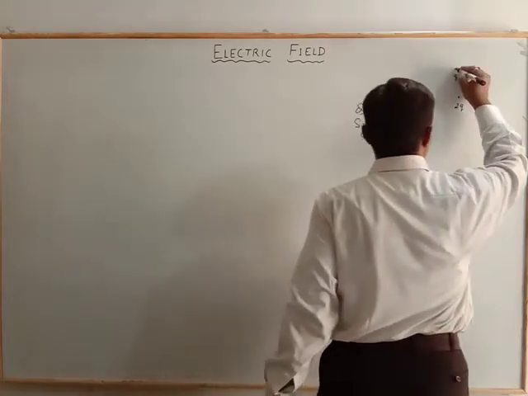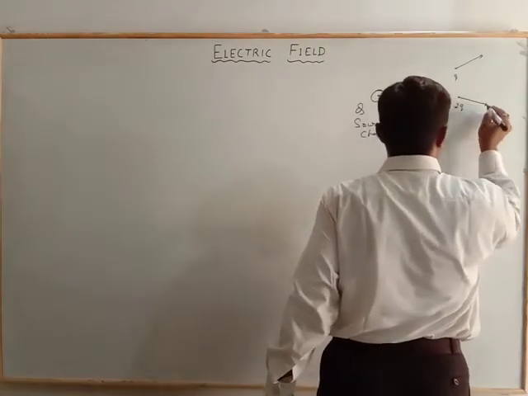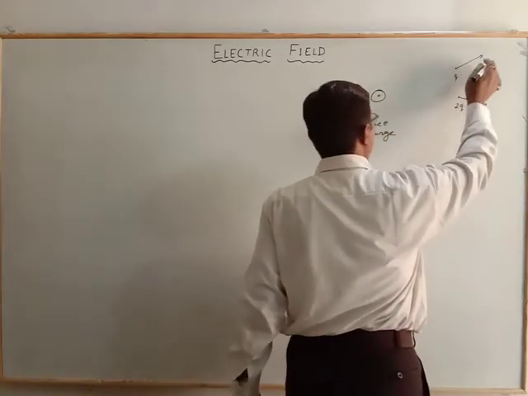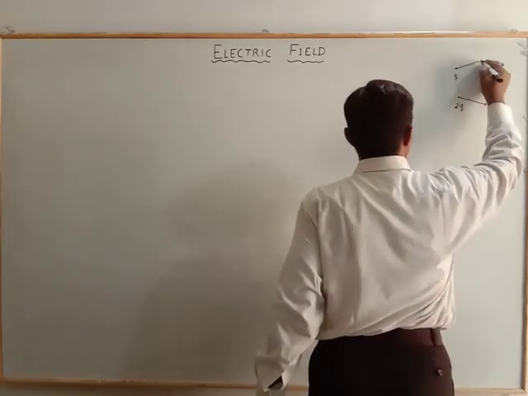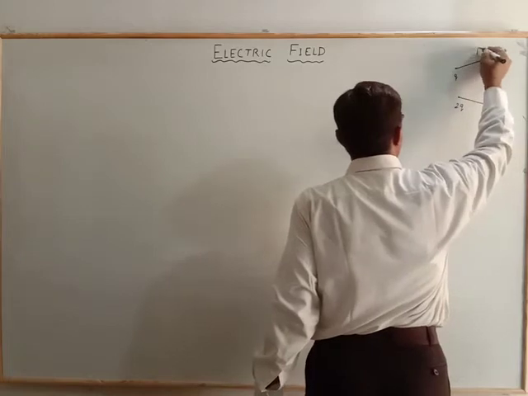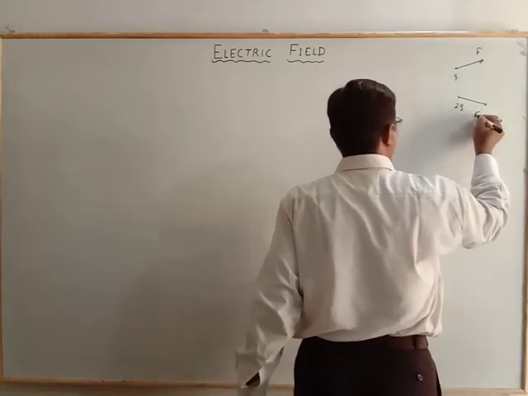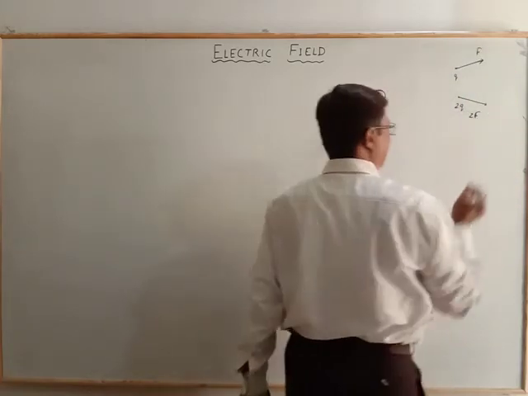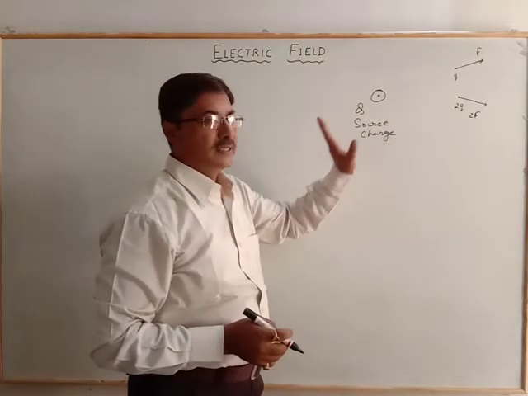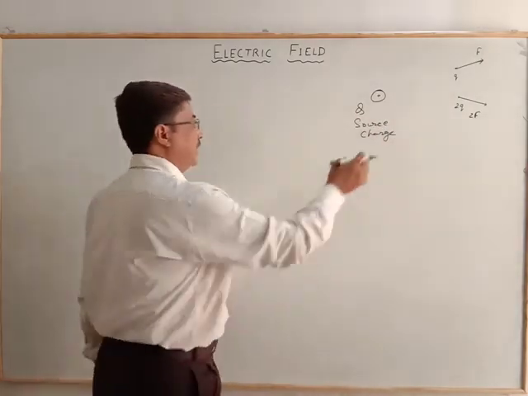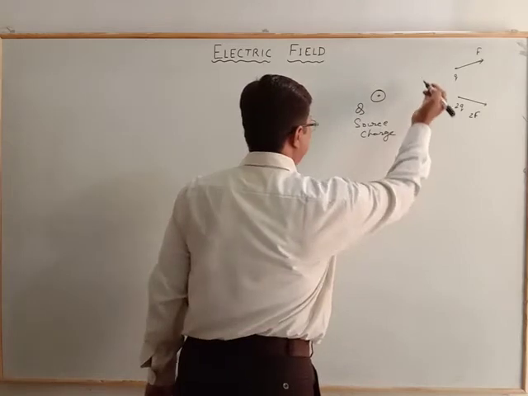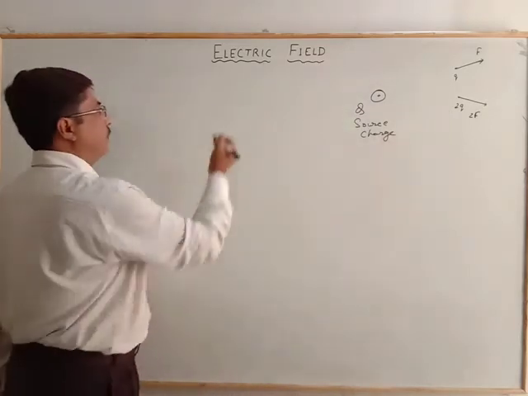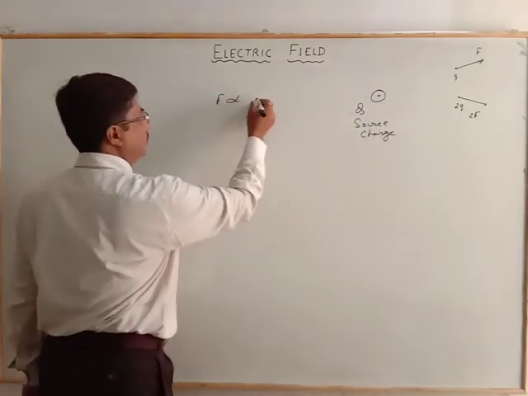So we see different forces acting on the test charge. It may be F, F dash or 2F. This is one condition we come to know: the force is directly proportional to the charge.